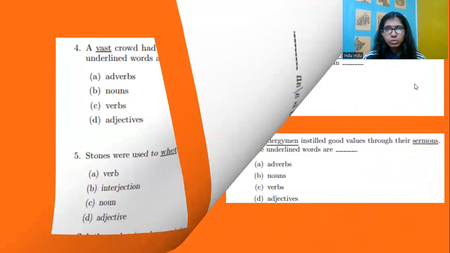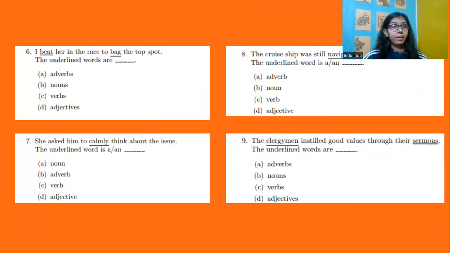Next we go to, okay, I beat her in the race to bag the top spot. So here we are talking about beating her in a race to bag the top spot. This is not an adverb, obviously doesn't add to the verb.